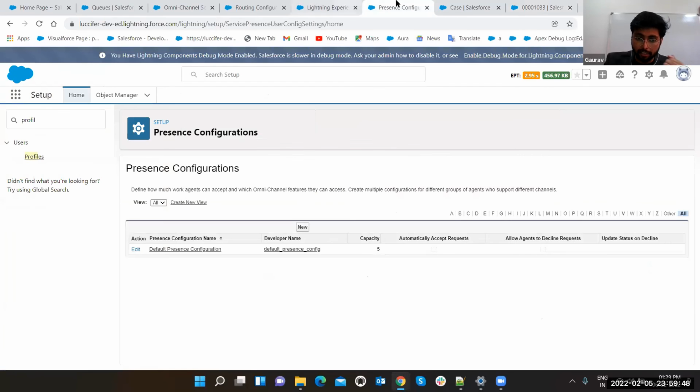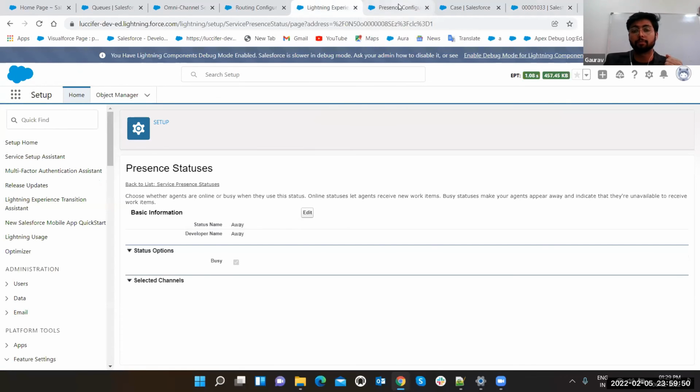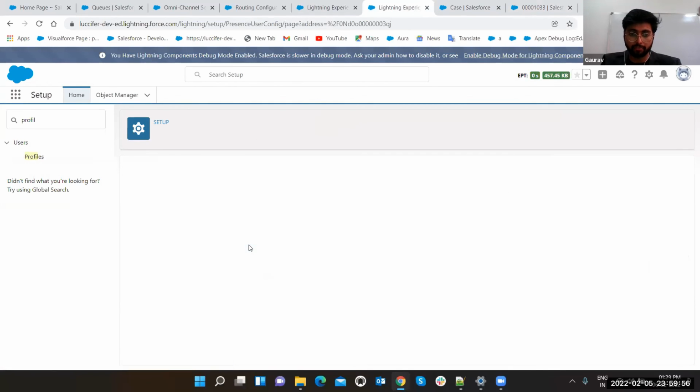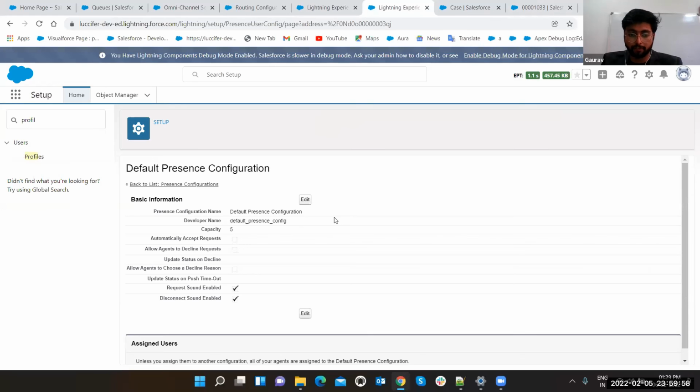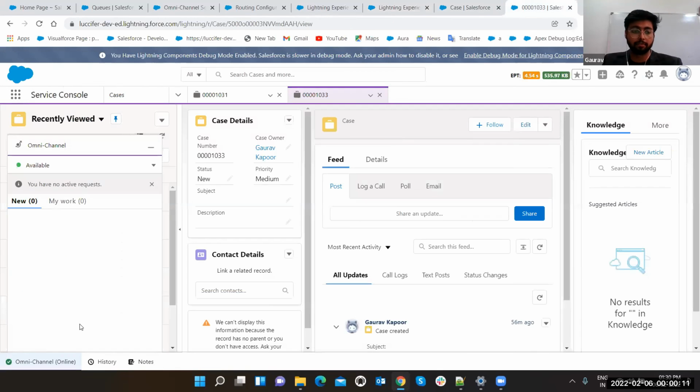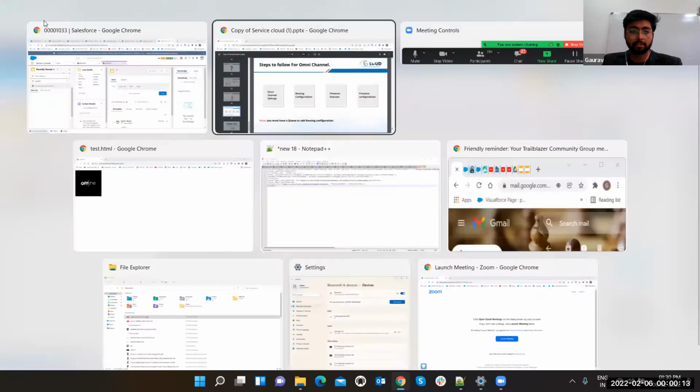Okay. Once you have set the presence status, come to the presence configuration. We are having the default one. You can use the default one. It's the best option if you're not having any other special custom requirement. Just set it up, edit it, and click on save button if you want to change any stuff. After that, currently we are online and it is not showing us.